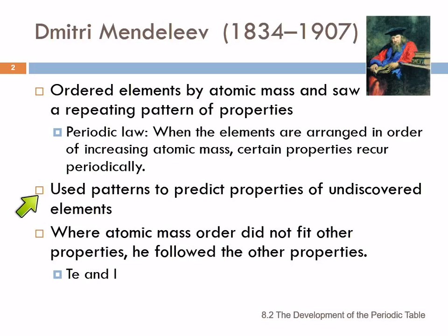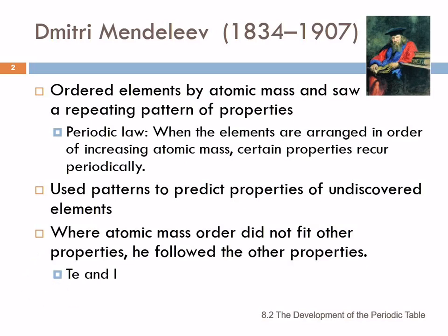So he used those patterns to predict the properties of undiscovered elements, which was pretty neat. We had not yet discovered all of the naturally occurring elements. There were some gaps in his table, and he predicted what would fit in there. There were a couple of places where the atomic mass order did not fit with the other properties. And so he went with the properties over atomic mass.